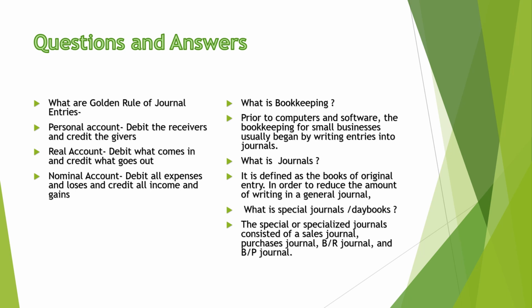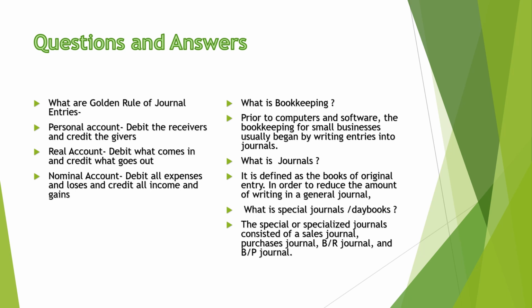in the general ledger. What is a special journal? Day books. And what is the subsidiary book? When there is a volume of transactions, to reduce the load of the cash book and journal, we are dividing, or we are using different accounts, different ledgers, different books.